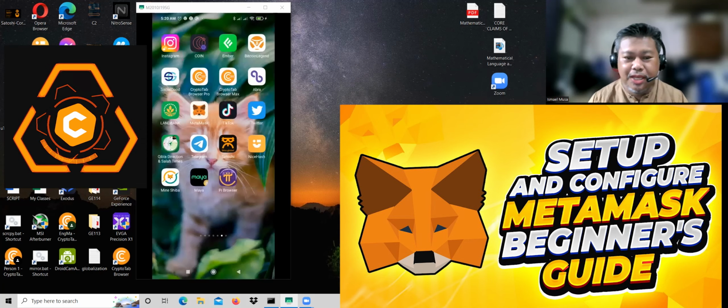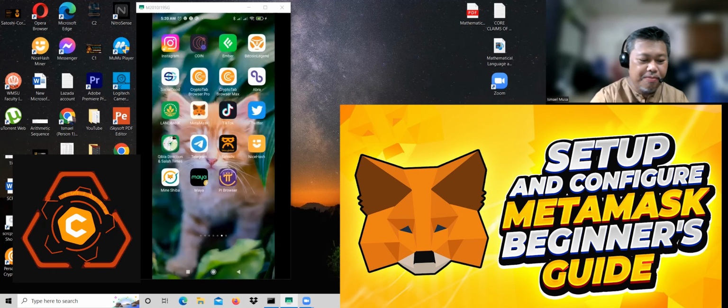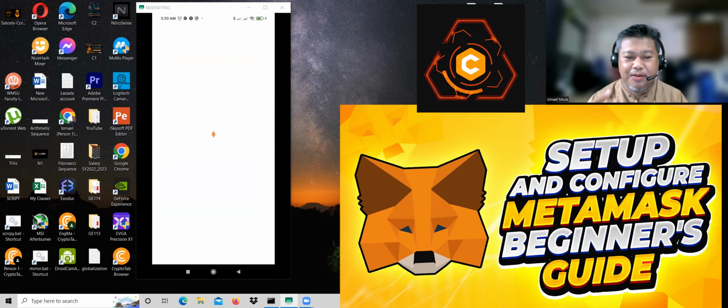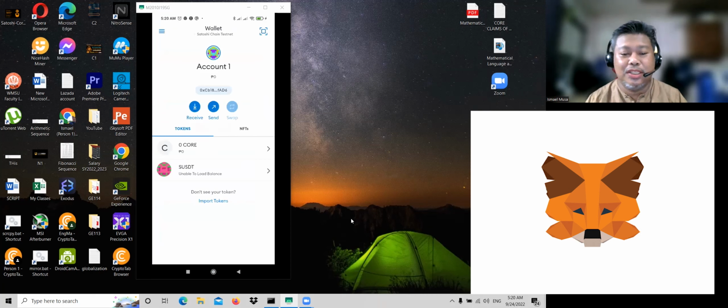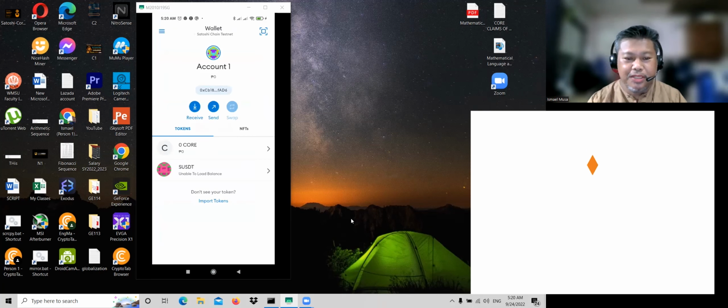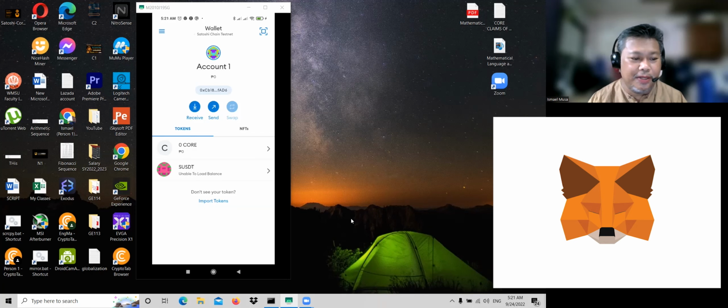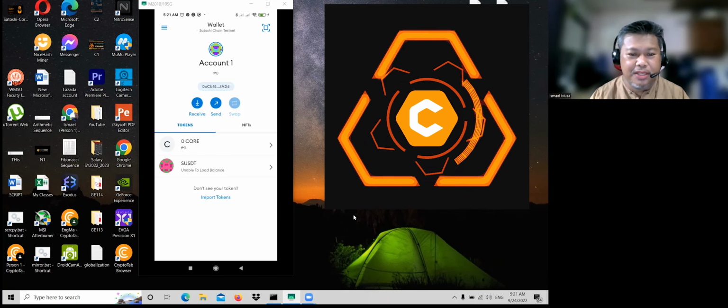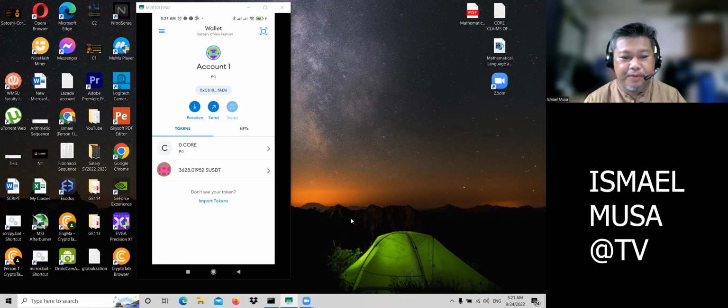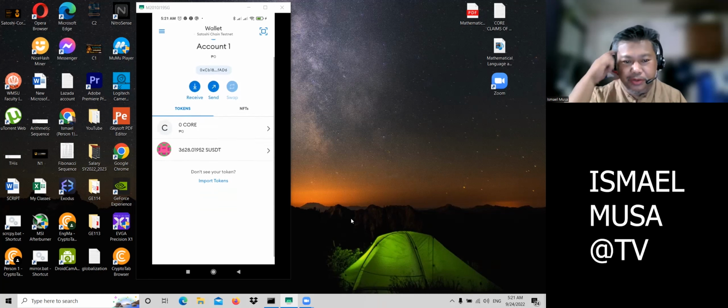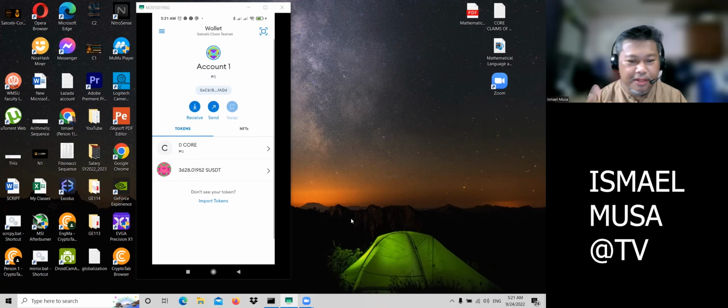Okay, so you need a MetaMask. This is actually my MetaMask. You're watching my MetaMask wallet now. See? Oh, I got 0. Now, this MetaMask, you have to download from the Play Store. Satoshi mining is only for Android phones. Before you download, I want to show that later you have to connect your MetaMask to Satoshi. But first, you have to create your MetaMask wallet.